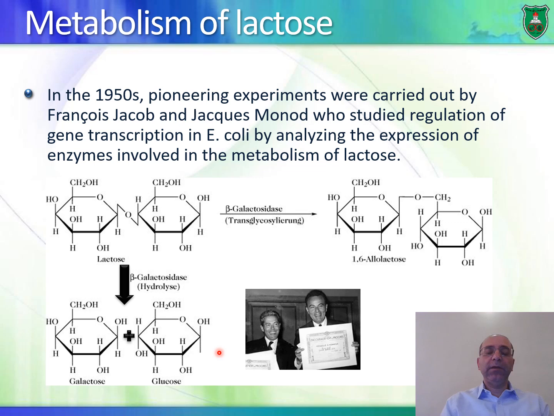The process of gene expression of beta-galactosidase was studied and identified by these two French scientists, Jacob and Monod, and they discovered what is known as the lac operon.